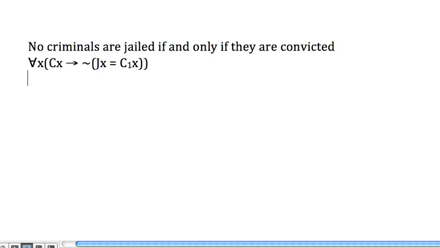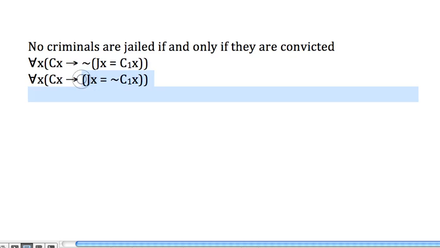But if you came up with something like this, you were also right, because it turns out that this, whoops, we need a subscript here, and this are two different ways of saying the same thing. But it would be perfectly okay to go for this one. X is a criminal. What are we being told? It's not true that X is jailed if and only if convicted. Okay?